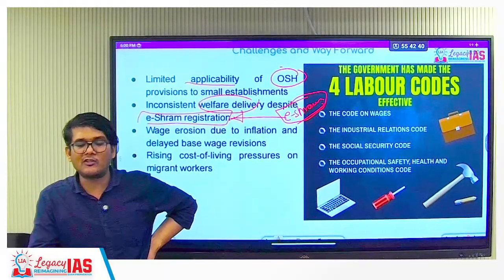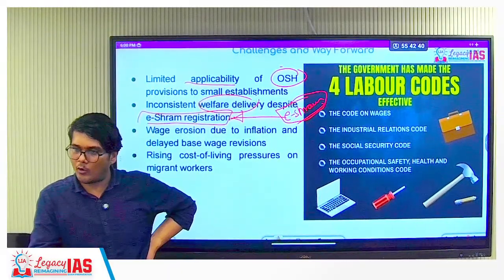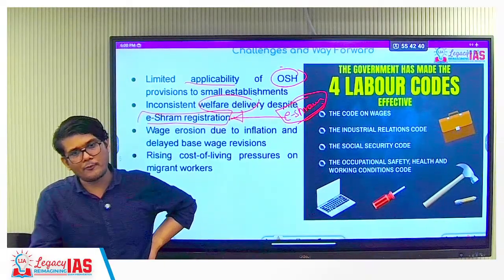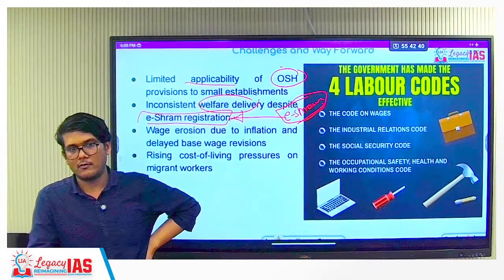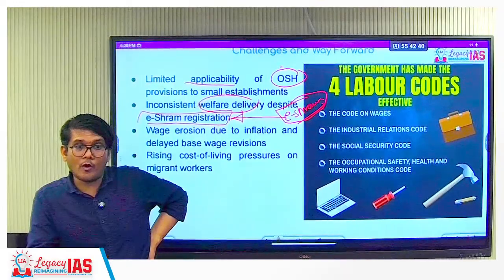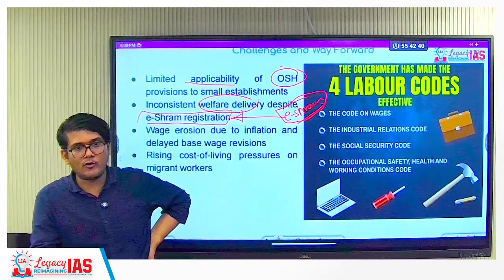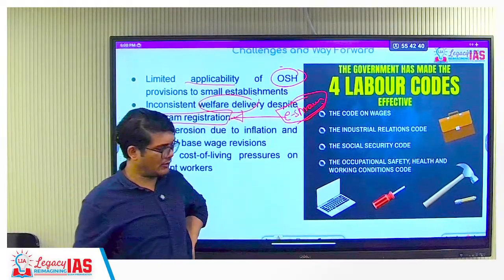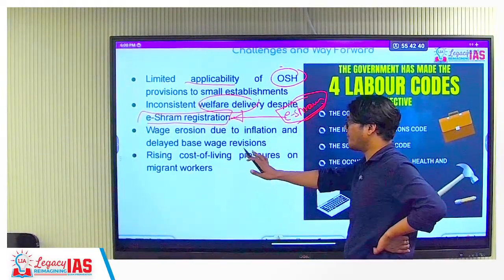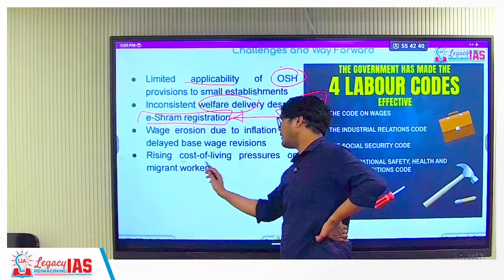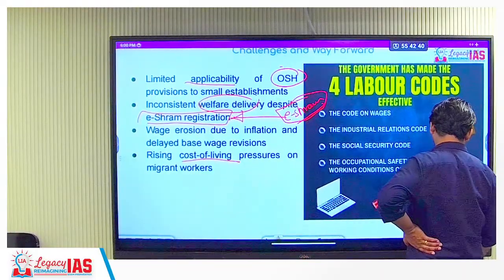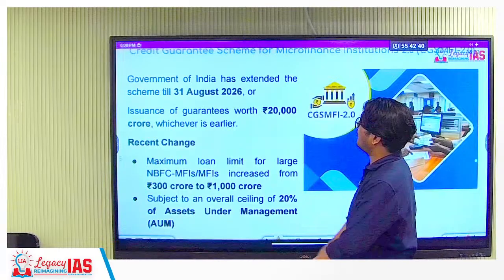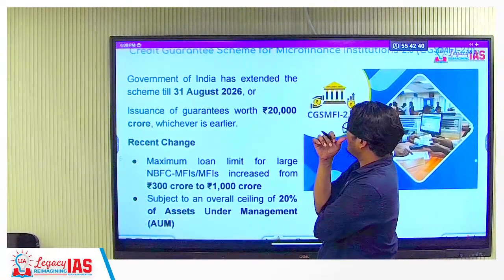Also, if you are out of a job for more than 6 months, your account stops earning interest. So the person whose job is more inconsistent is the one who is getting hampered, because if it's dormant for 6 months, you are not going to get it. So these kinds of challenges are still there. Along with it, the rising cost of living is also there, especially for the migrant workers.